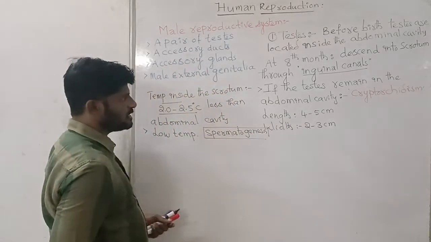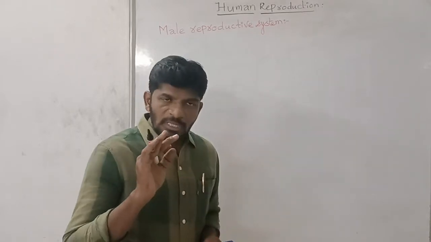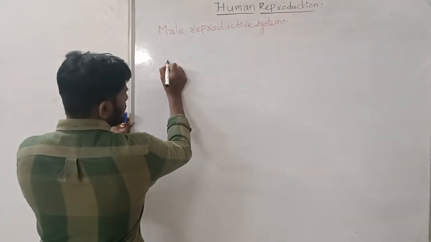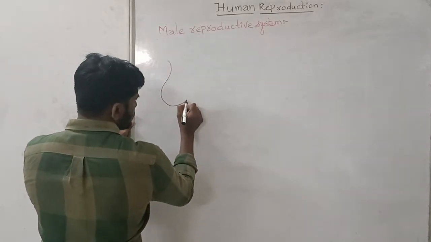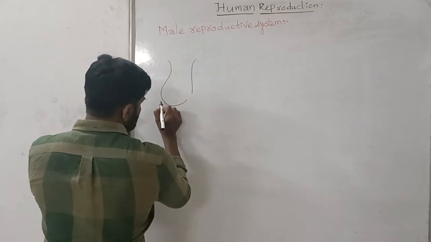And this is the temperature, length and the width. When the testis descends into the scrotum, for example, this is the scrotum. Inside the scrotum, the testis is present.